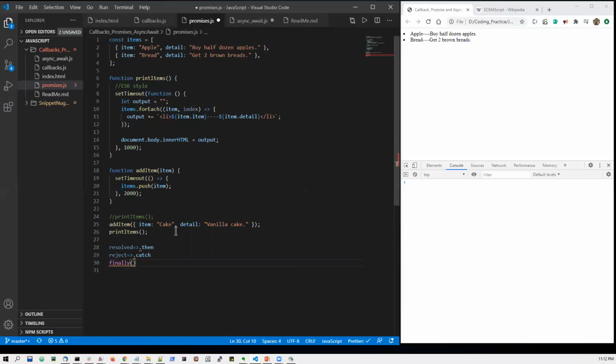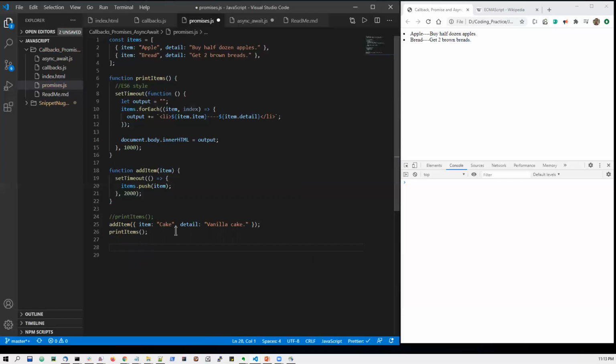Irrespective of whether the promise is resolved or rejected, we write whatever steps we have to execute in a finally block. Fine. So we basically have 5 keywords here: resolve, reject. Sorry, this is resolve only, not resolved. Resolve, reject, and corresponding to the resolve we have dot then, and corresponding to the reject we have dot catch, and then we have finally to execute anything which we want to execute irrespective of resolve or reject.